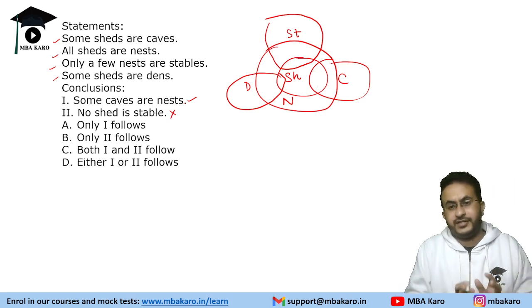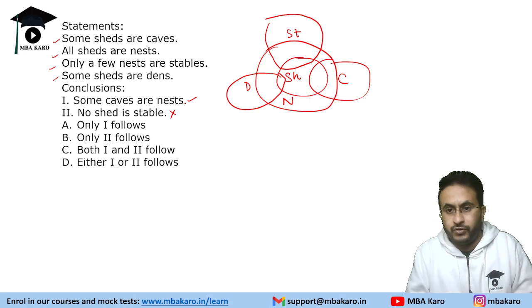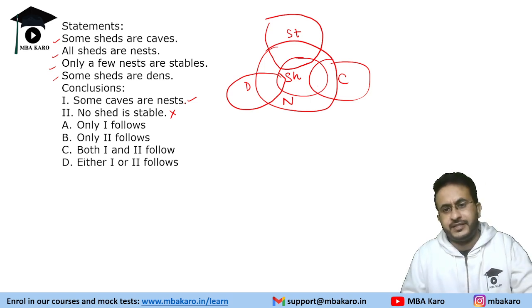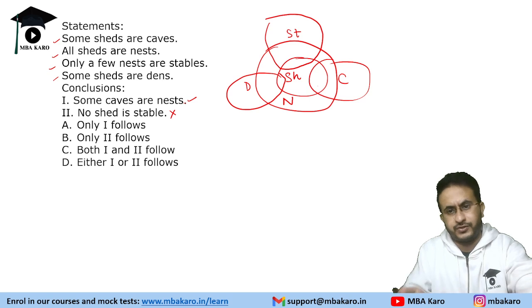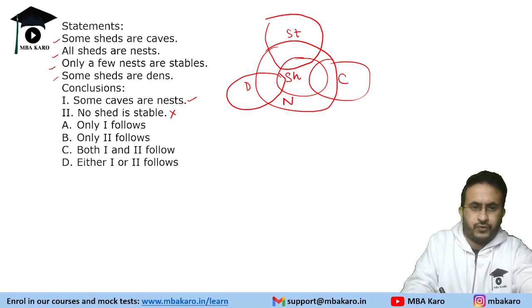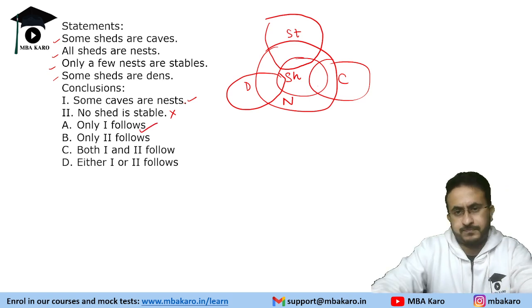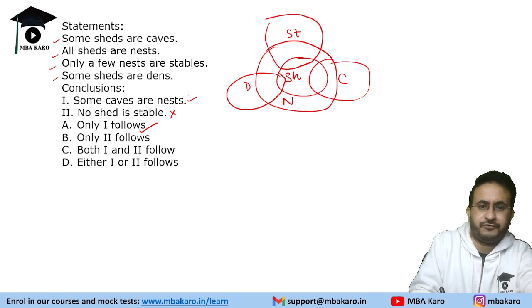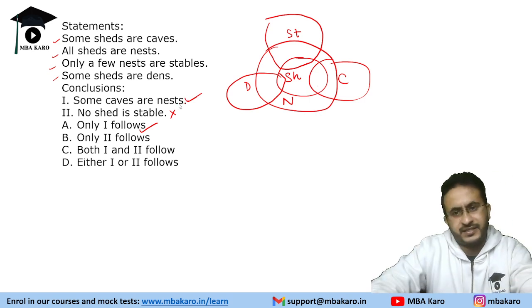So the purpose should not be to prove something true, but to prove something false. If we get that it is false, that means that is not the conclusion. So we proved it false. So only one follows. But we cannot prove the other thing false. Try to make a diagram without having some caves as nests. That will not be possible.